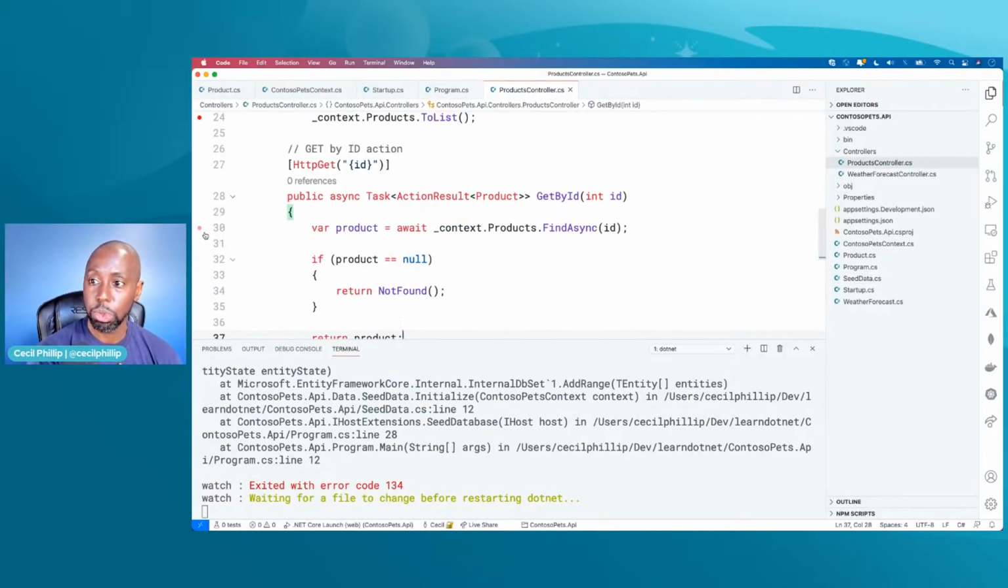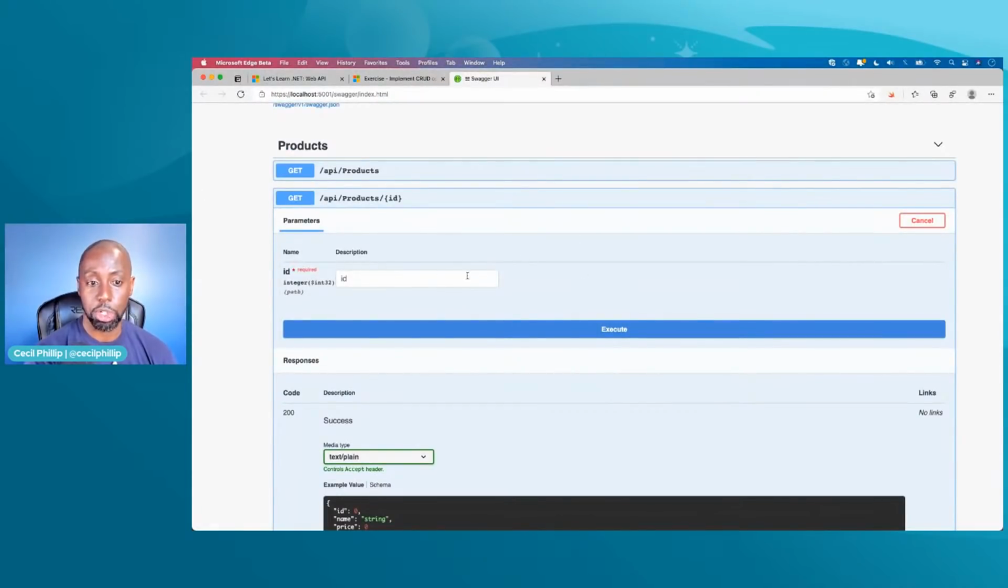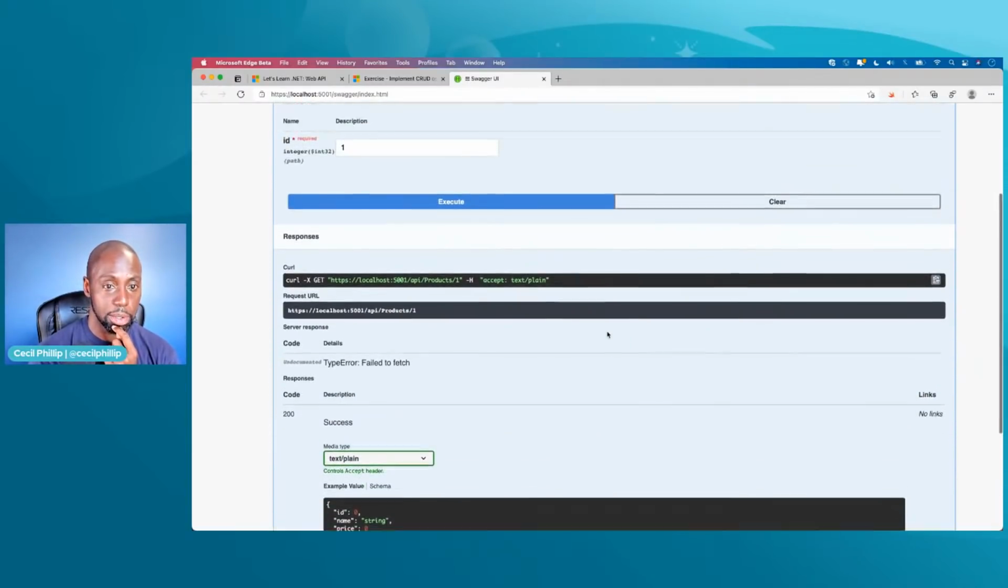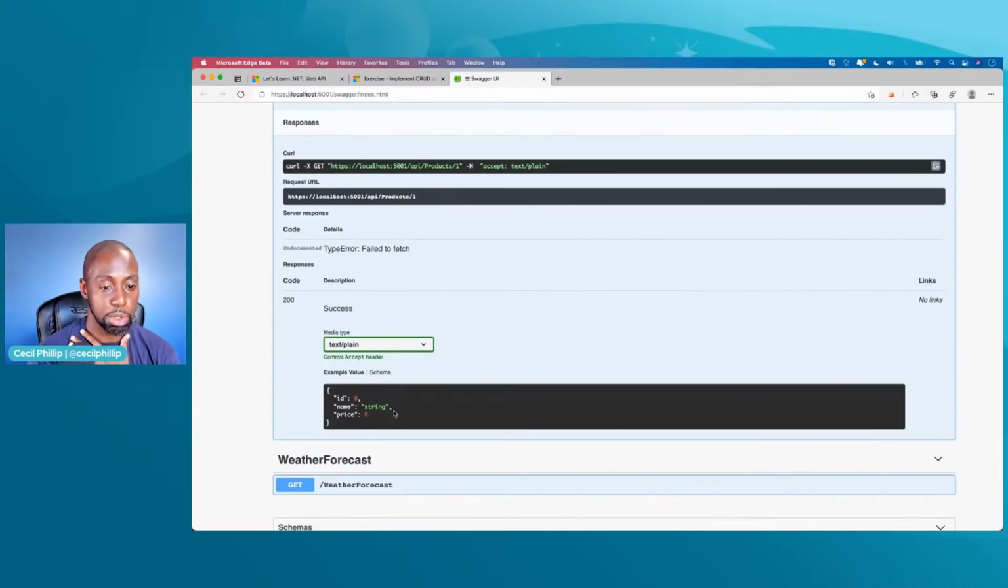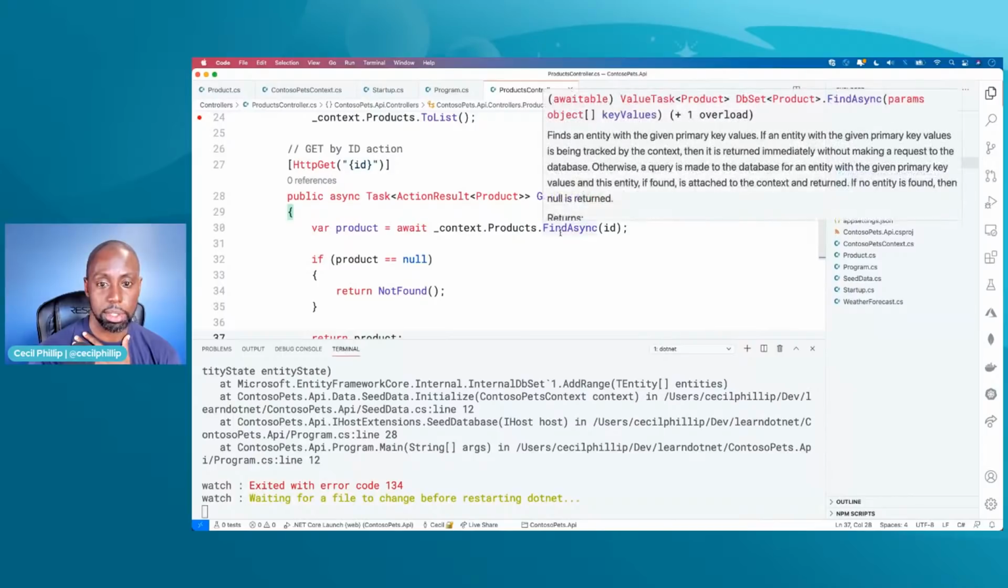And let's go ahead and run that. So we're going to try it out. I'm going to put 1 in here, and now I'm going to execute it. And what did I get back? ID 0, string price 0. Did I do that right? What's happening here? Find async.